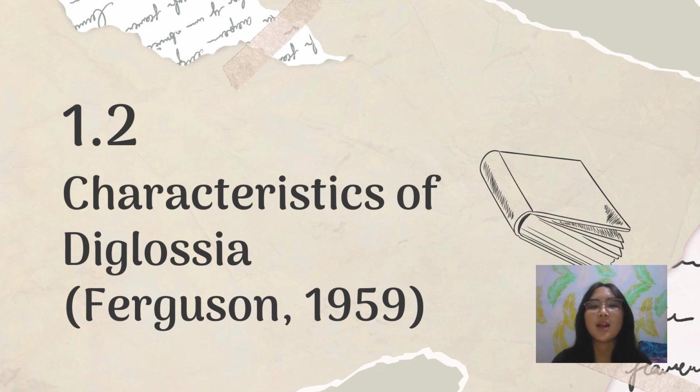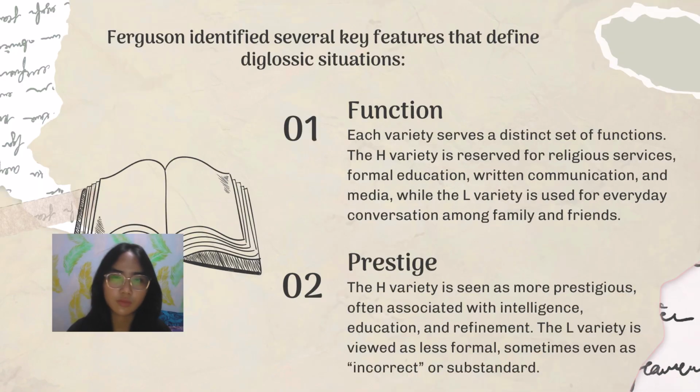And the next is Characteristics of Diglossia by Ferguson, 1959. To better understand how diglossia operates within a community, it's helpful to explore the key features that define such a linguistic situation.